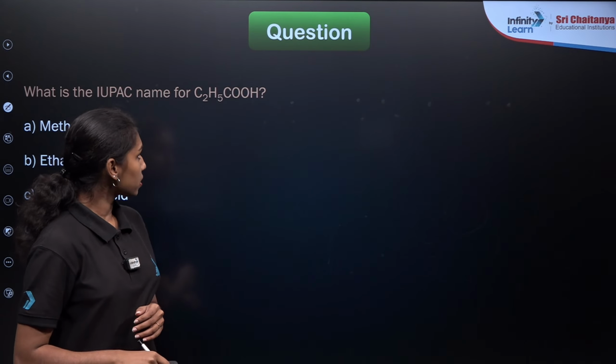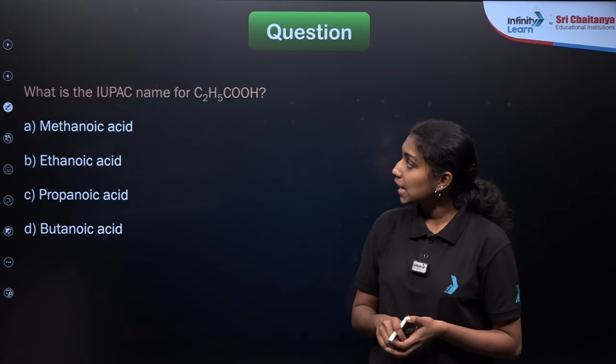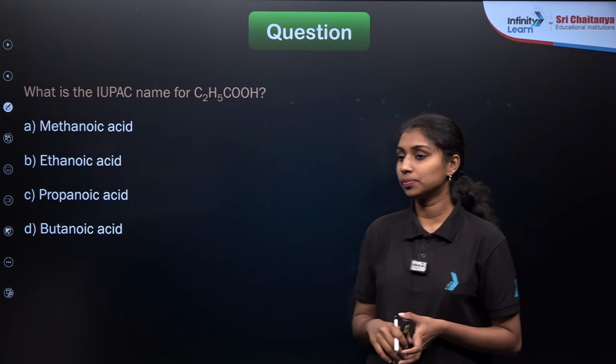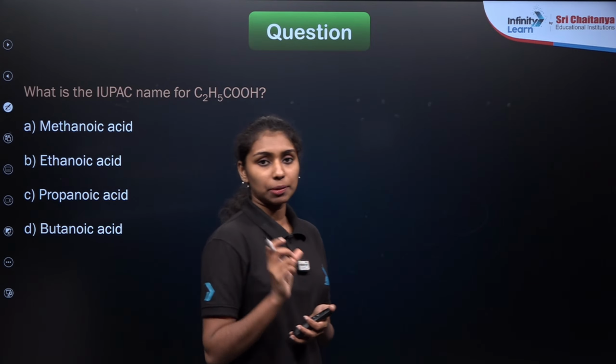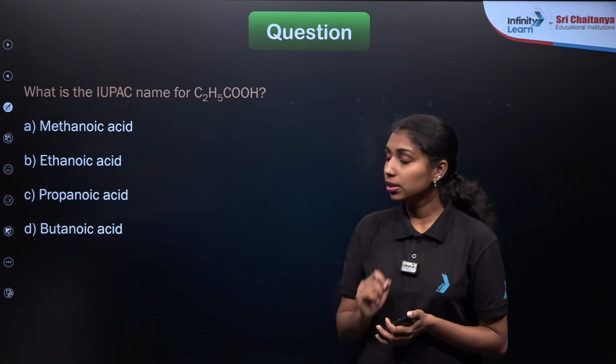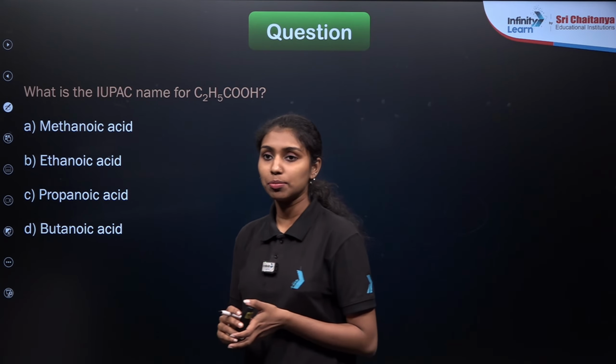Now we are moving to the next question. Again, IUPAC name of the compound given here, C2H5COOH. First identify the functional group present here, then identify their suffix name, right? Then identify the total number of carbon atoms, give the word root, then you will get the correct answer for the IUPAC name of the compound.